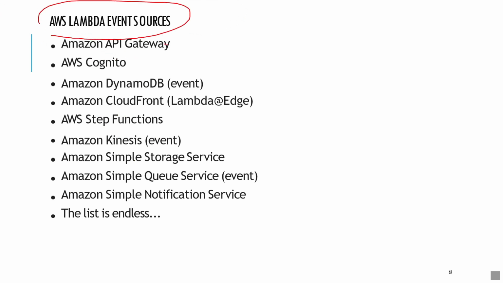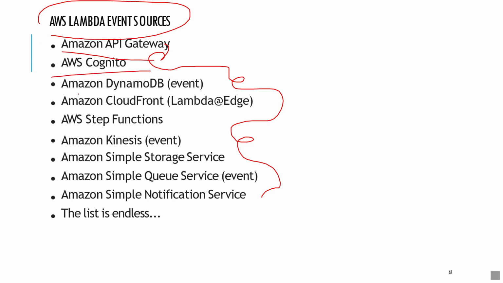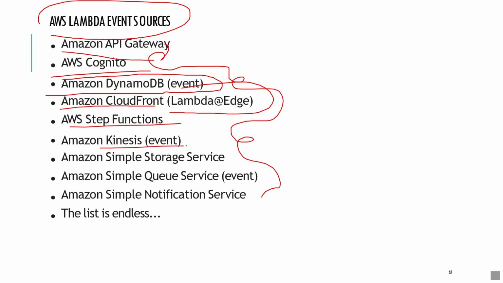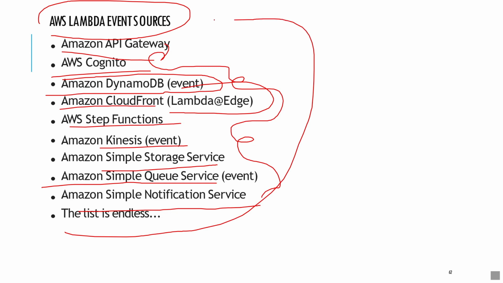There are many event sources in AWS Lambda: Amazon API Gateway, AWS Cognito, Amazon DynamoDB database events, CloudFront, that is Lambda@Edge, Step Functions, Kinesis, S3, that is Simple Storage Service, SQS, that is Simple Queue Service, and Simple Notification Service. So there are a lot of event sources in AWS Lambda. The list is endless.